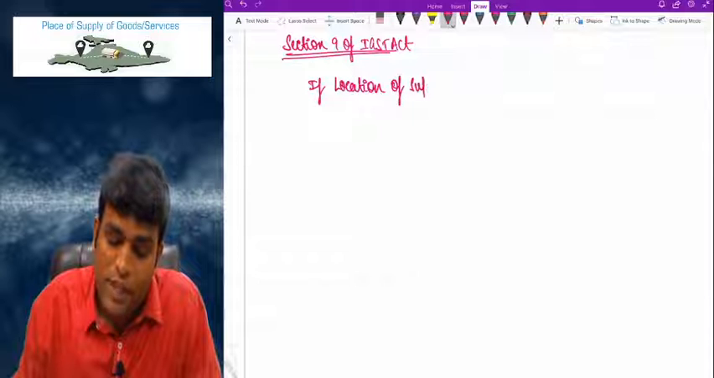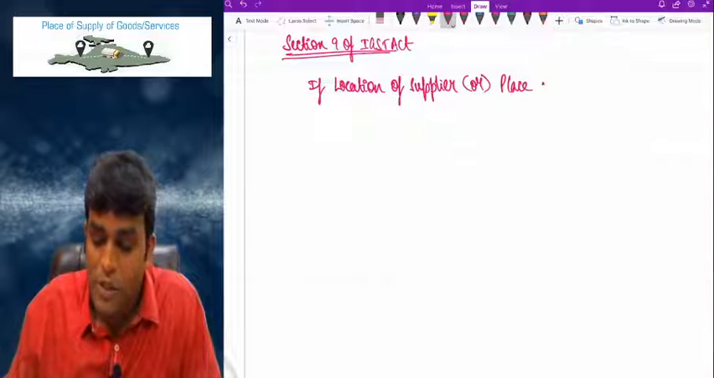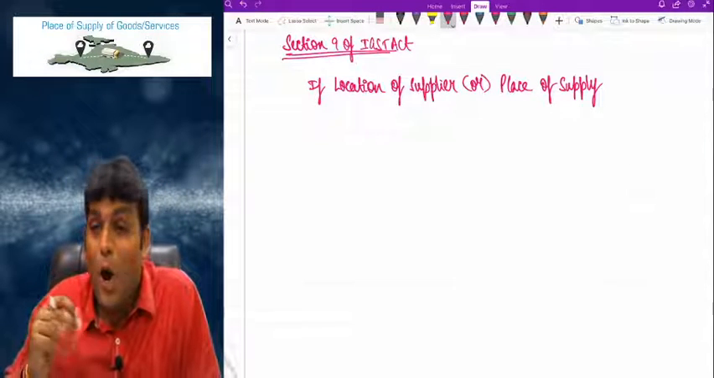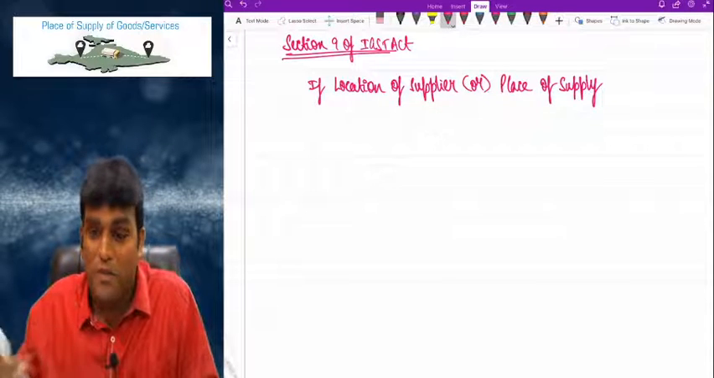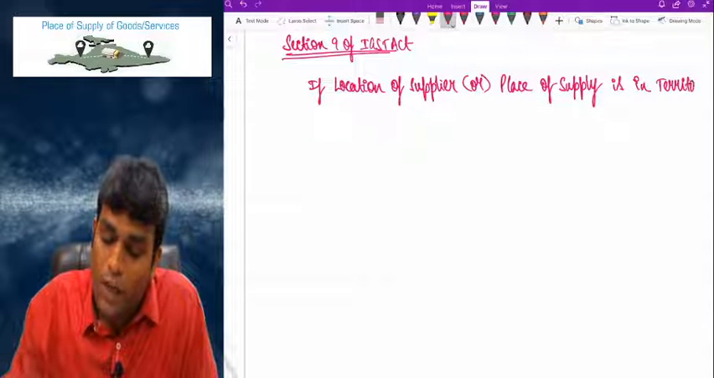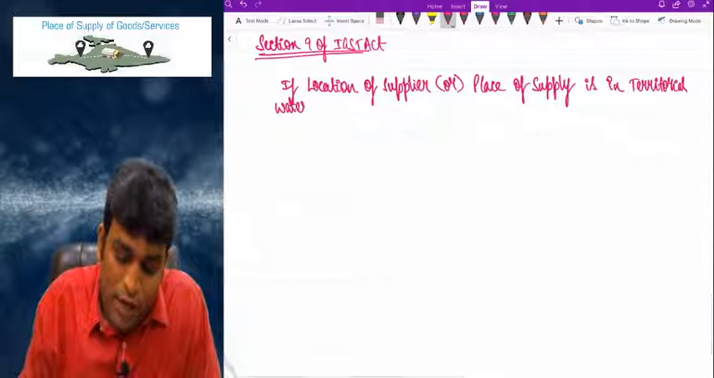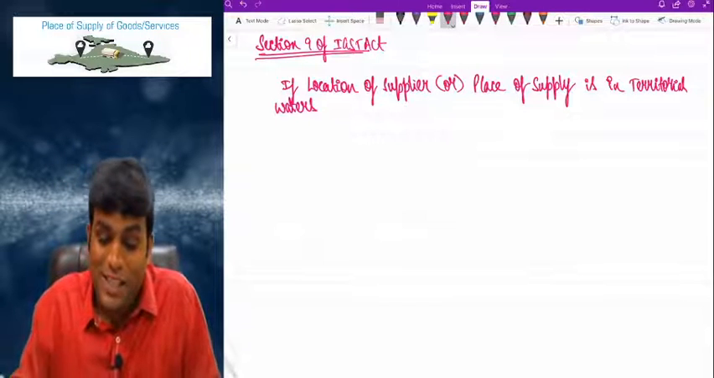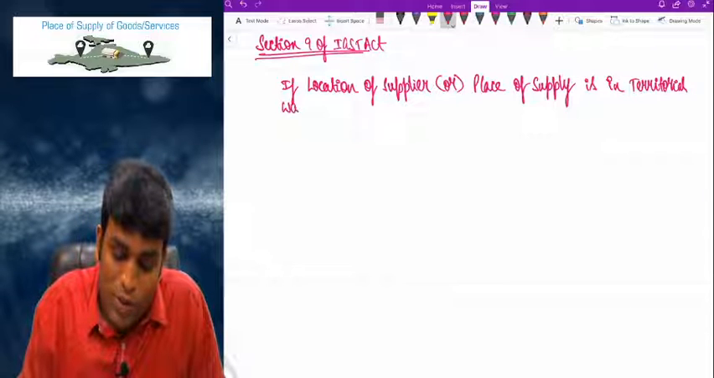if the location of supplier or place of supply, I repeat one more time, if the location of supplier or place of supply is in territorial waters. Come on friends, very interesting language. If the location of supplier or place of supply is in territorial waters. Come on friends, what is territorial waters, sir? If you remember, I already taught you that India includes what, my dear friends?